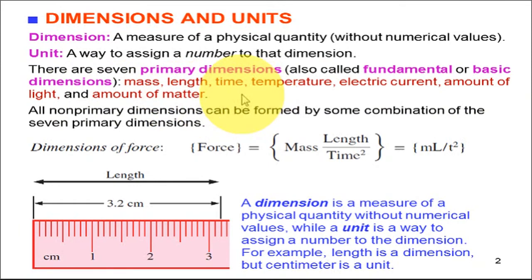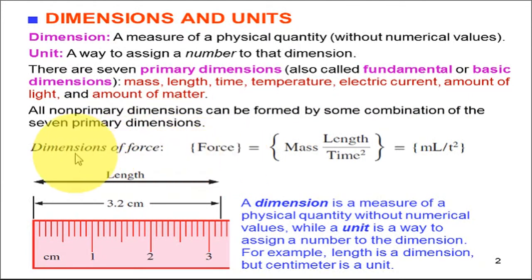Out of these, four are widely used in the mechanical discipline: mass, length, time, and temperature. All the non-primary dimensions can be formed by some combination of the seven primary dimensions. These are also known as secondary dimensions.